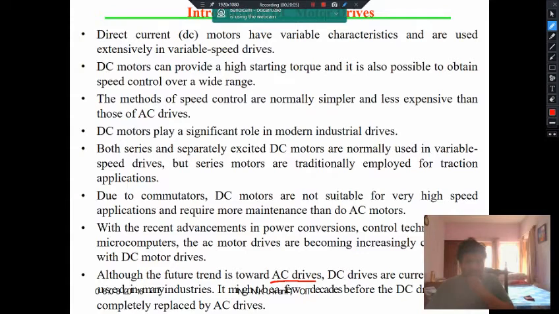So DC drives are used for applications in industries where there is still a requirement of high starting torque, but at one point of time they will be completely replaced by AC drives with the advent of technology.